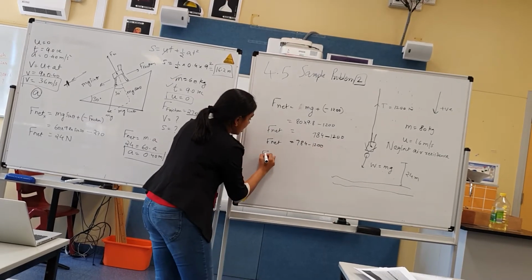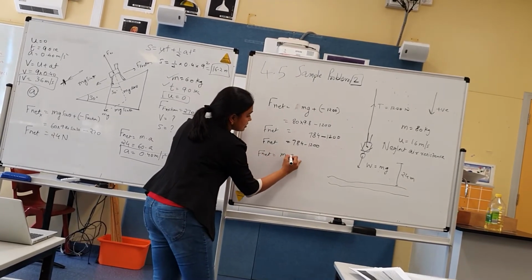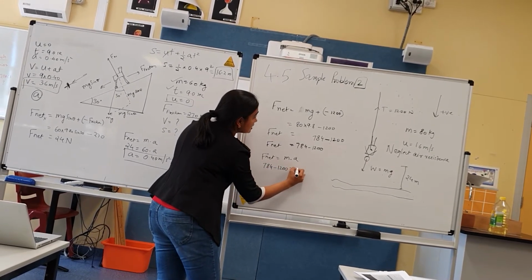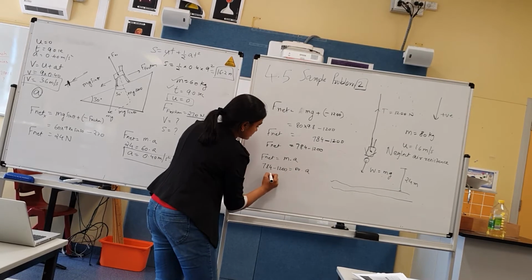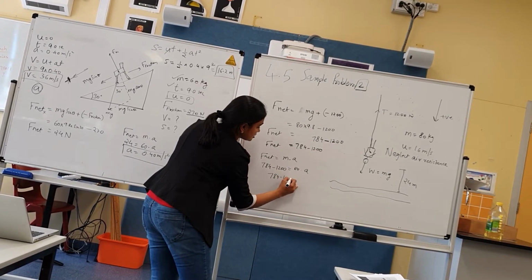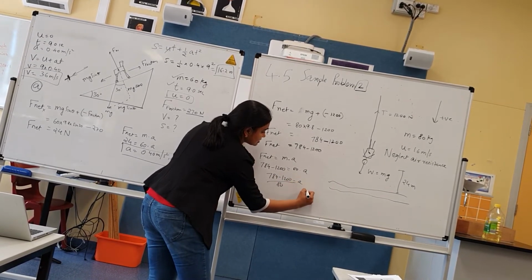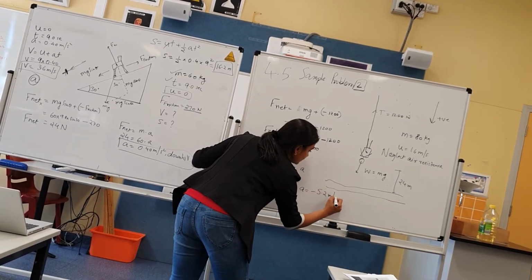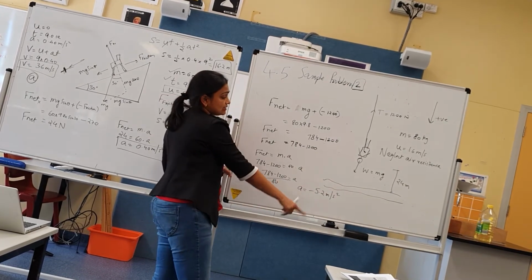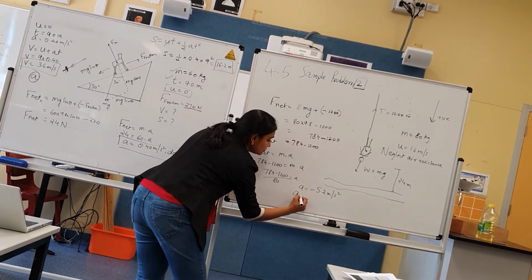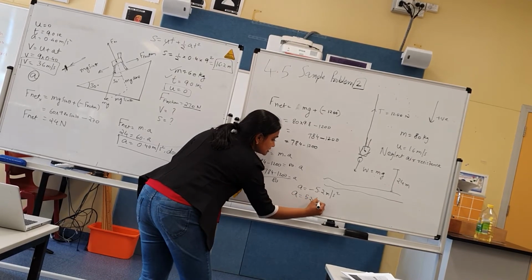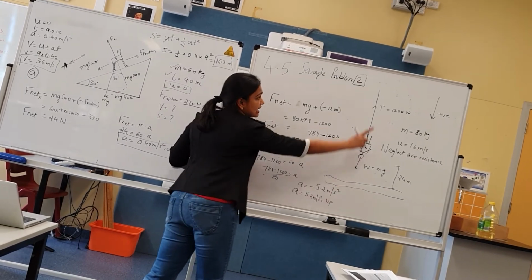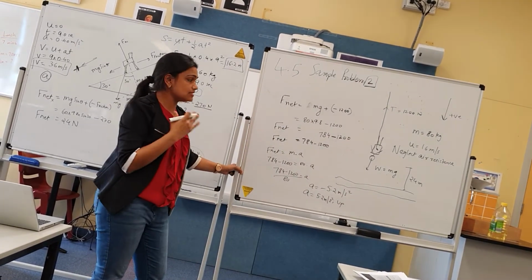Okay, now how will you find out the acceleration? Mass times acceleration. F net is 784 minus 1200 equals 80 times acceleration. 784 minus 1200 divided by 80 equals acceleration. Acceleration comes out to be negative 5.2 meter per second square. Either I can write it like this or I can write it like this, 5.2 meter per second square up, because I have removed the minus sign and I have changed the direction as per our sign convention.